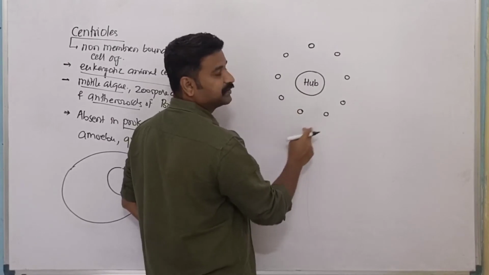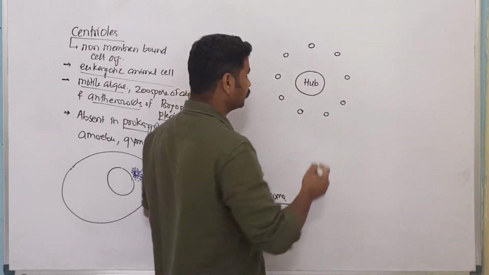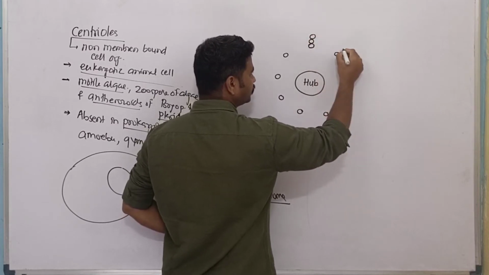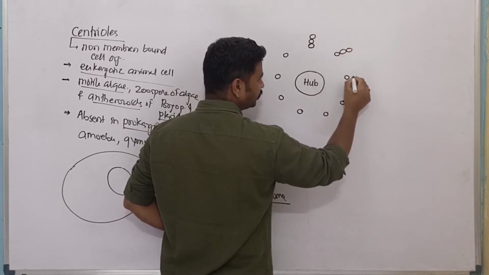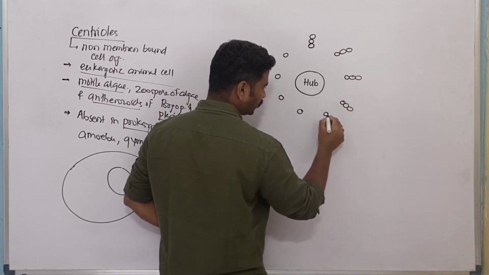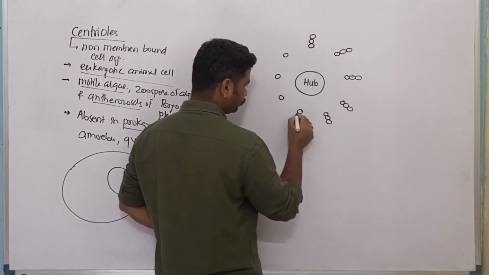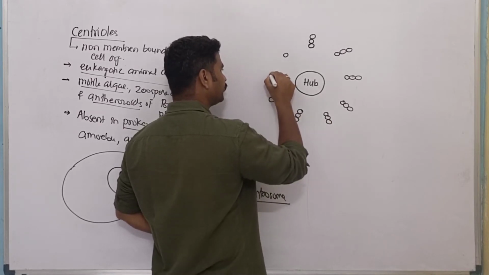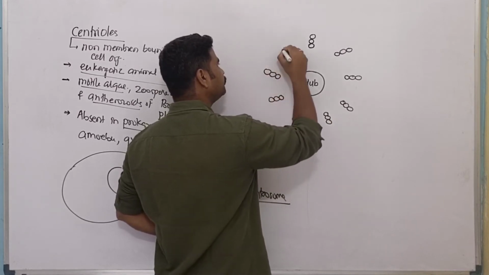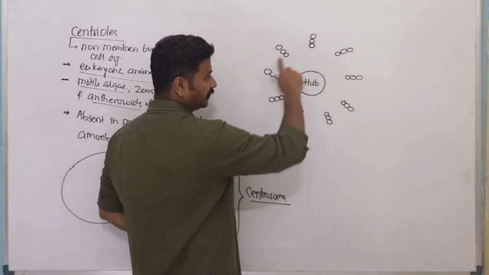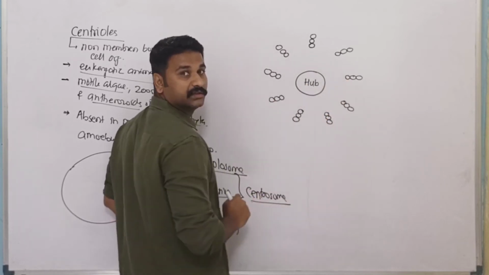Now each fibril is a triplet. Here this fibril is a triplet, this is also a triplet, so in total we are having 27 tubes which are surrounding the central proteinaceous hub. 9 into 3 is equal to 27.